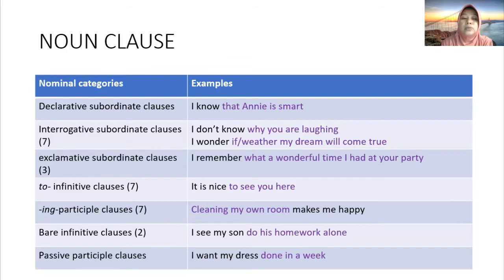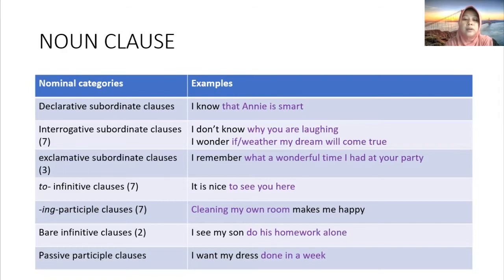Okay, next, to infinitive clause. The example of a noun clause using to infinitive. For example, it is nice to see you here. The noun clause is to see you here, using to infinitive.